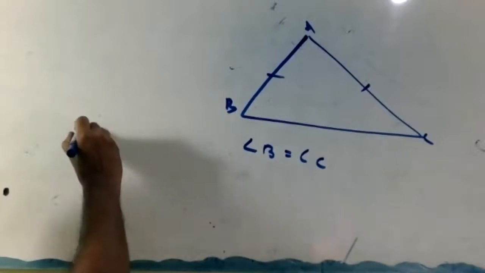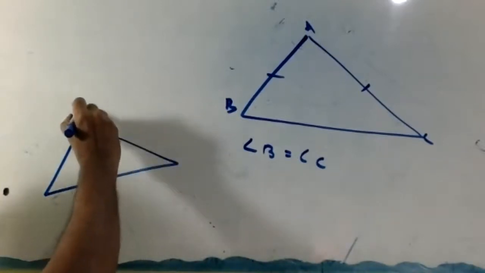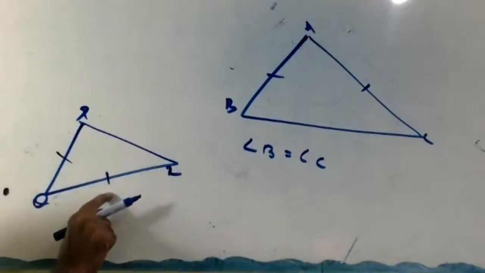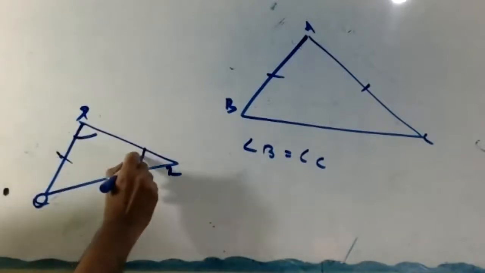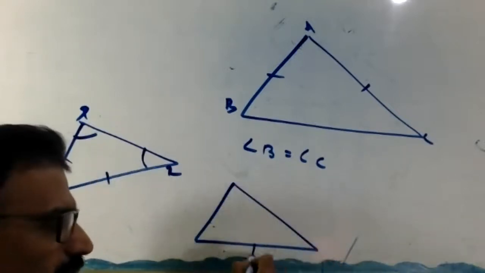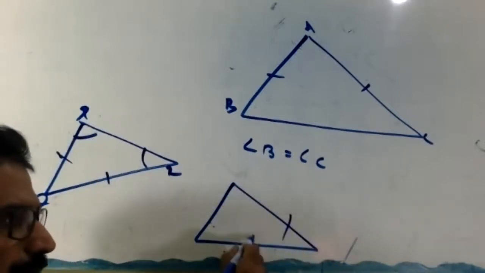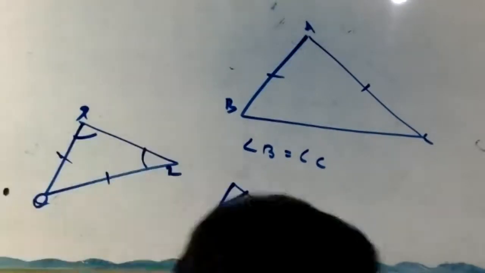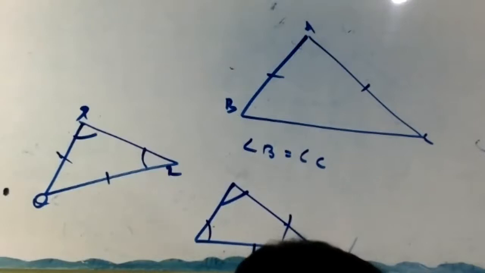Suppose in a triangle PQR these sides are equal. This opposite, this one, are equal. If these sides are equal, then this opposite, this one. Clear now? That means angles opposite to equal sides are equal.